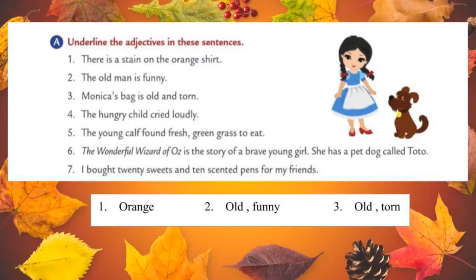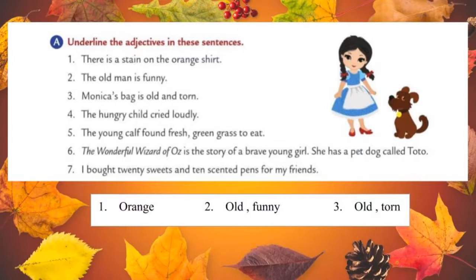So it is Monica's bag is old and torn. So it's describing the bag. So what are the describing words in the third one? Yes, the describing words are old and torn. So underline the words old and torn.